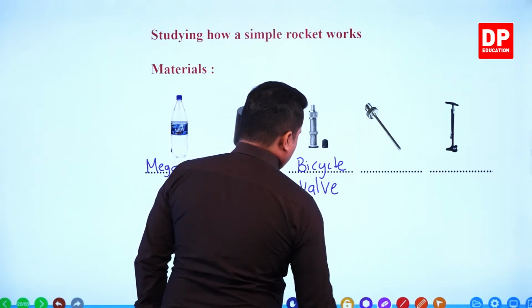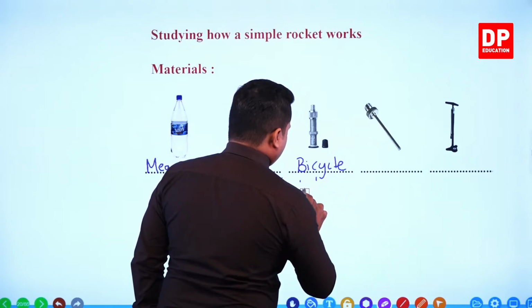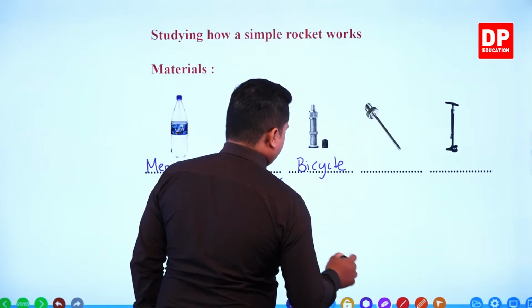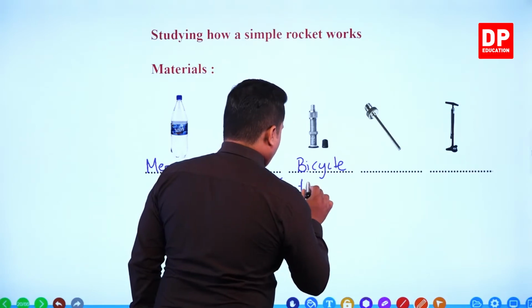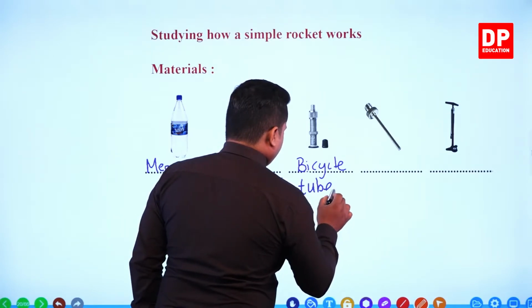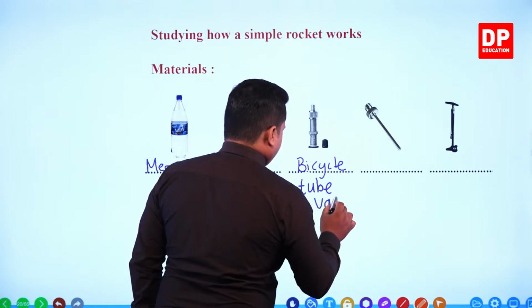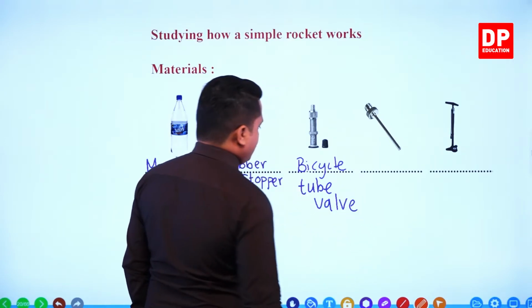I'll mention it as bicycle tire valve. Tube valve. Bicycle tube valve.